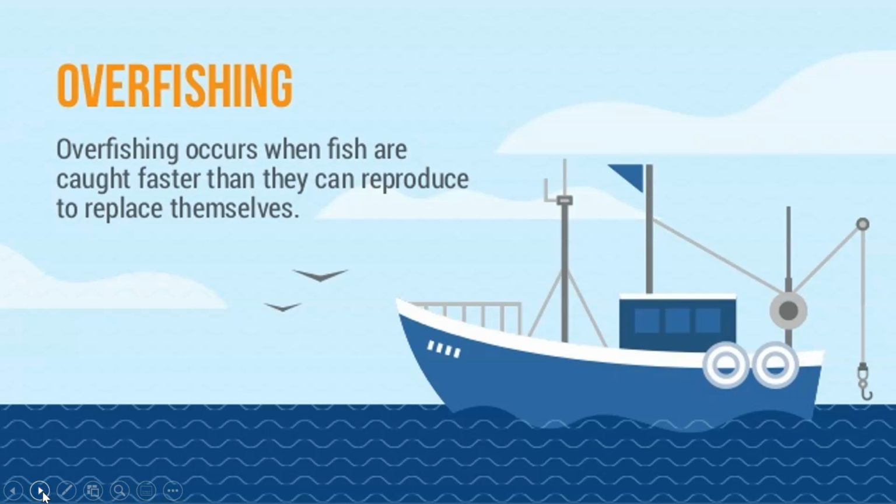Overfishing occurs when fish are caught faster than they can reproduce to replace themselves. So remember we talked about replacement fertility with the human population. If we're fishing faster than the fish's replacement fertility rate, then we're going to see a decrease in the amount of fish. And we're going to talk about these in terms of the word fisheries, which is the populations of fish used for commercial fishing, and the term fishery collapse, which is when overfishing causes 90% of a population to decline in a fishery.